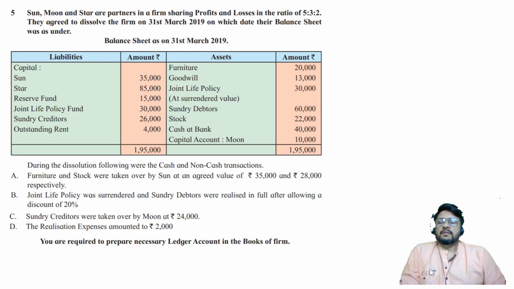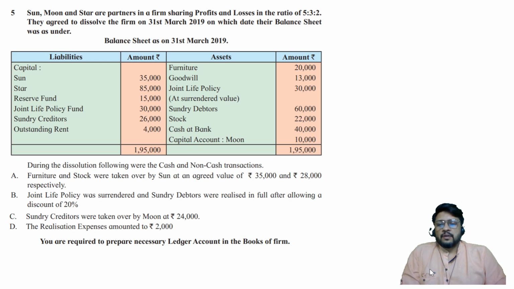So let us start. Sun, Moon and Star are partners in a partnership firm sharing profits and losses in the ratio of 5:3:2. They agreed to dissolve the firm on 31st of March 2019, on which date their balance sheet was as under. Balance sheet on 31st March 2019: capital of Sun, Star, reserve fund, joint life policy fund, sundry creditors, outstanding rent. On the asset side, we have furniture, goodwill, joint life policy at surrender value, sundry debtors, stock, cash at bank, capital account of Moon.